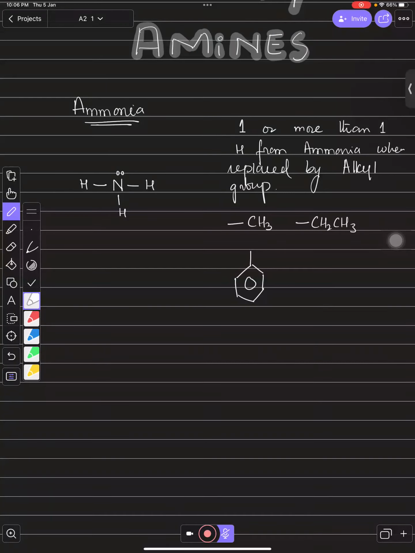Yes, sir. What I'm trying to say is, suppose this H, or any one of them, is replaced by CH3. Suppose this H is there, this H is there, and I just replace this H by CH3. Just look at over there. What is this? This is now CH3 and NH2, and this is known as methylamine, right?